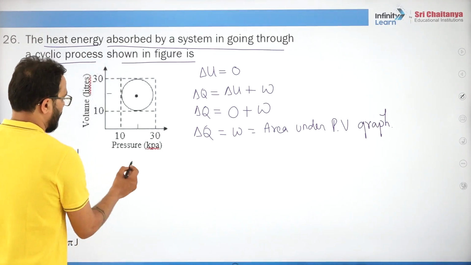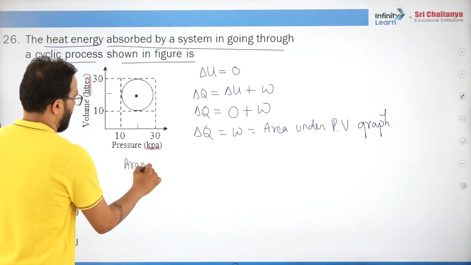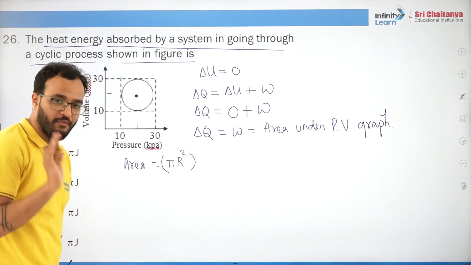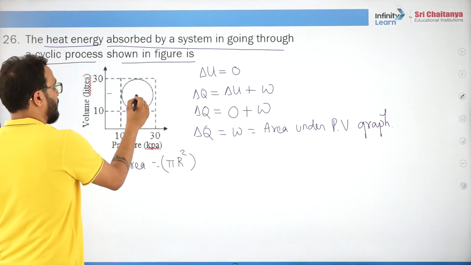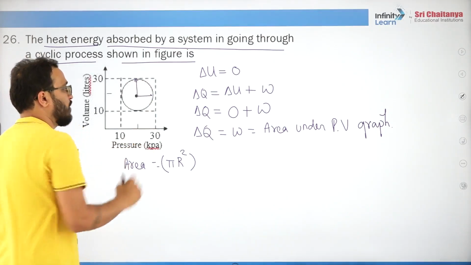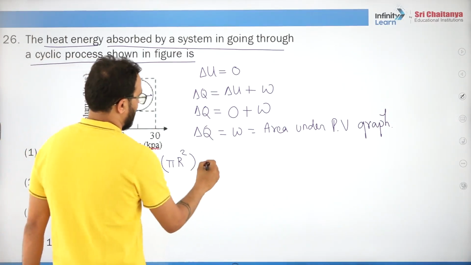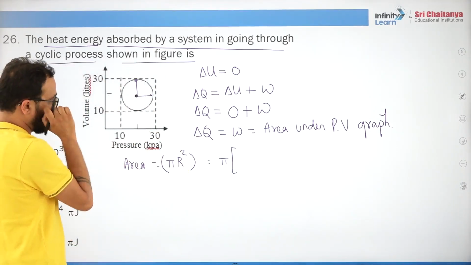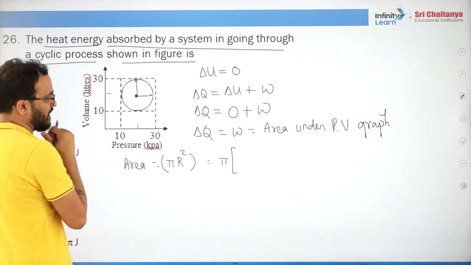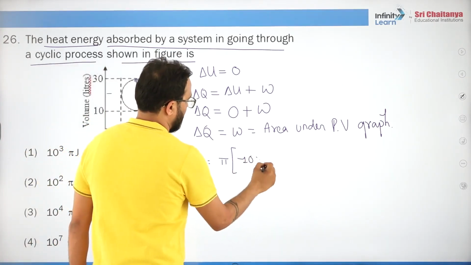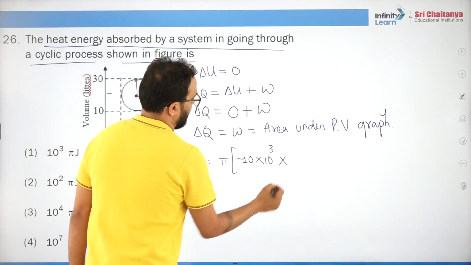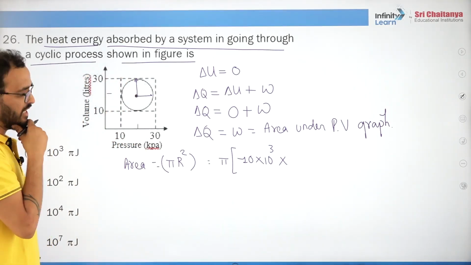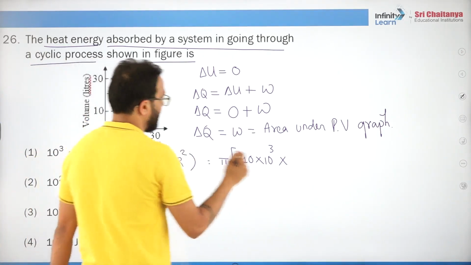It's easy. Now what is the area? Area is pi r square. Now very carefully, one radius you will figure out with horizontal and one radius you will figure out with vertical data, right? So I will say like this, pi into radius, from the terms of horizontal scale it will be 30 minus 10 by 2, that is 10 kilopascals. 10 kilopascals into radius because of volume, 30 minus 10 is how much? 20 by 2 is 10, again 10 liters.